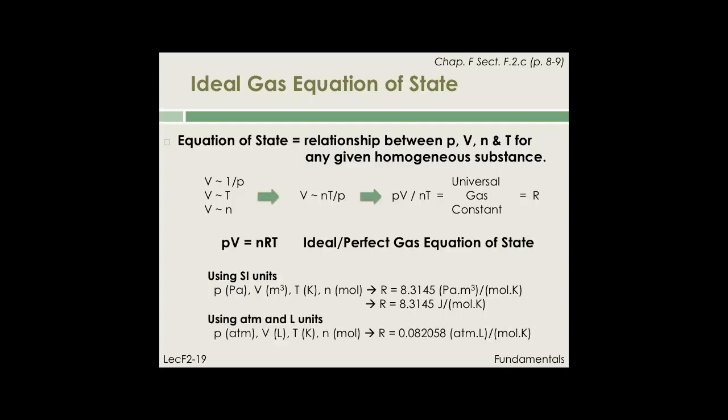If, on the other hand, we choose to write the ideal gas law with the pressure expressed in atmosphere and the volume in liters, then the universal gas constant R is given by R equal 0.082058 atmosphere times liter over mole times Kelvin.